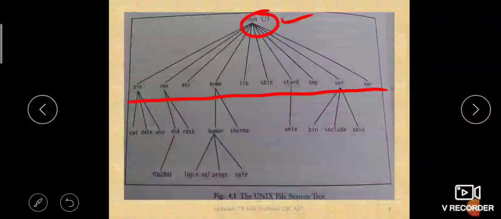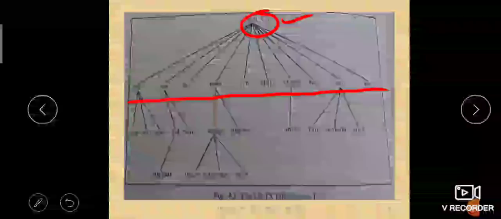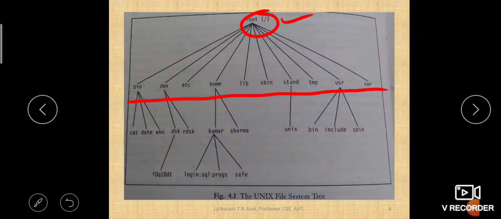We will see what each one indicates in the next slide. All of them are built-in directories residing immediately in the next level of the root.